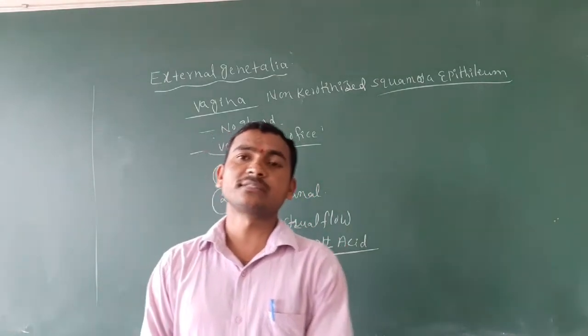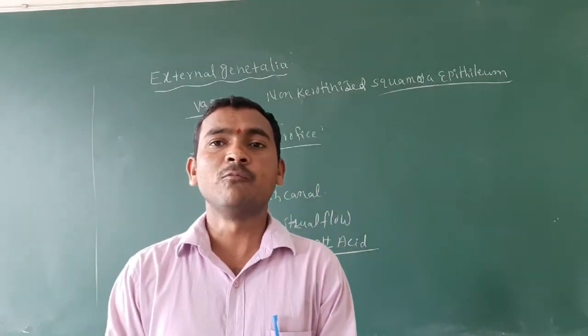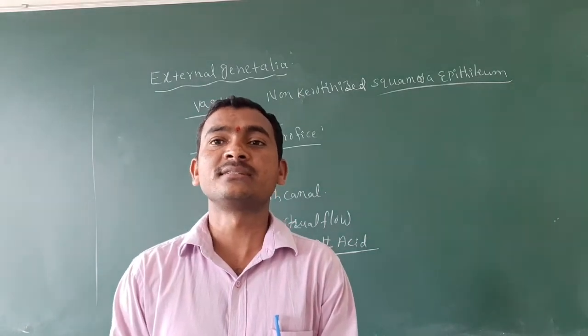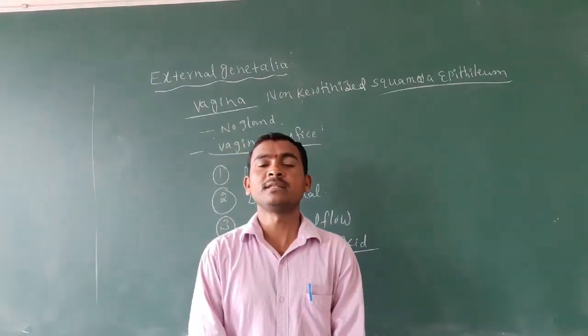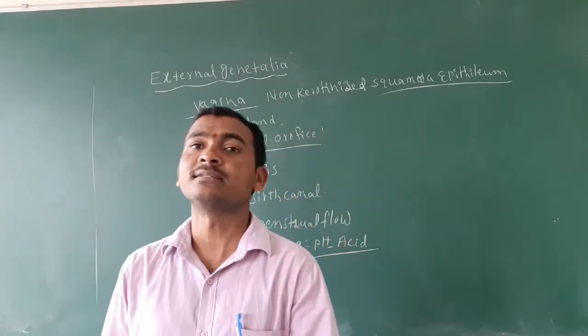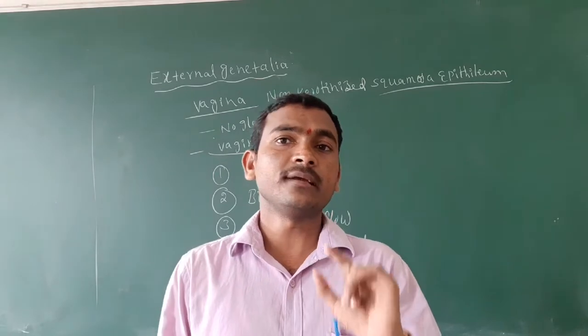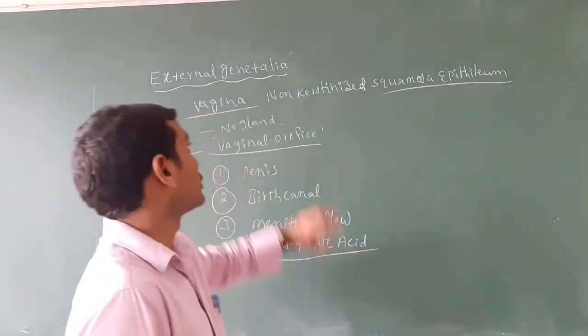Now the accessory ducts are the vagina, oviduct and uterus. These three are called the accessory ducts of the female reproductive system. We already discussed each of them, but we missed two or three points about the vagina.